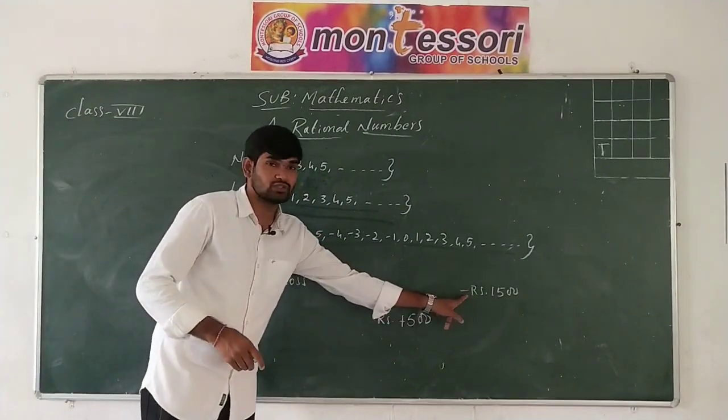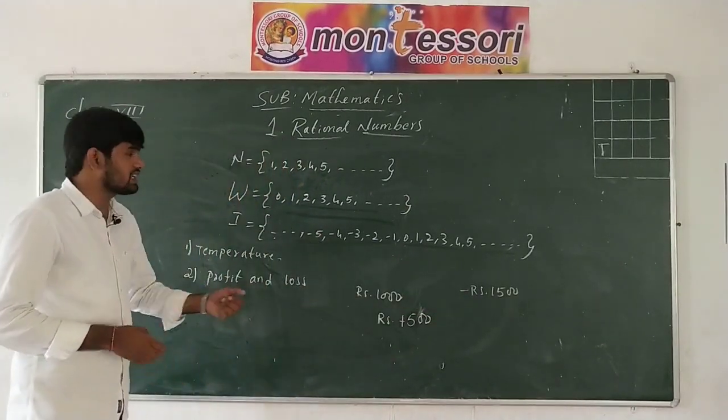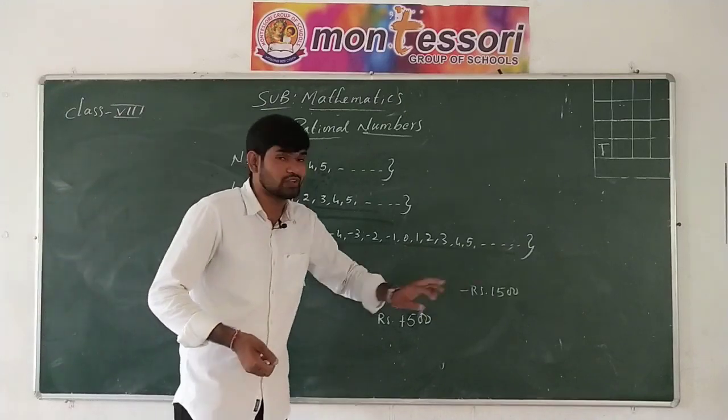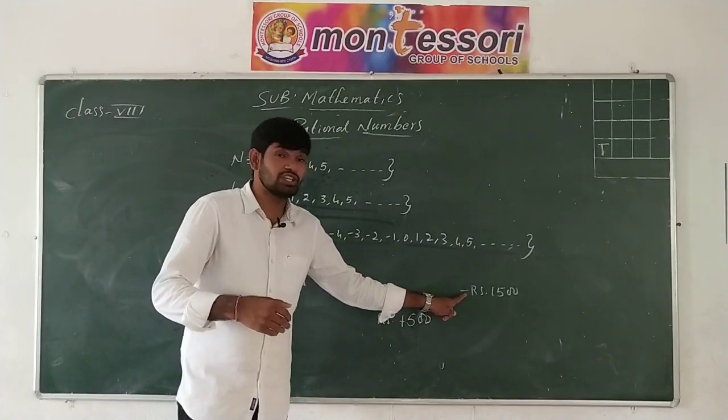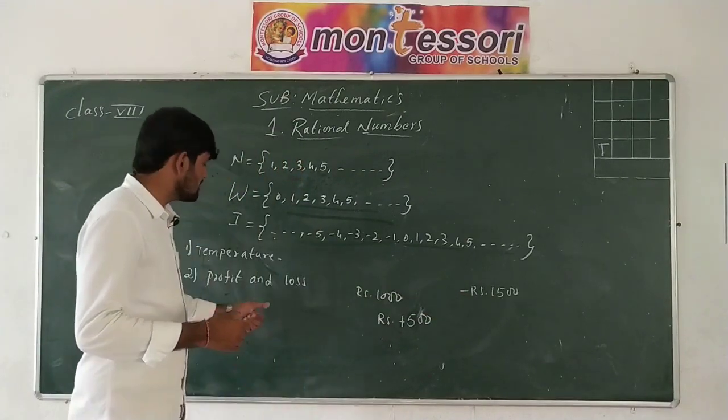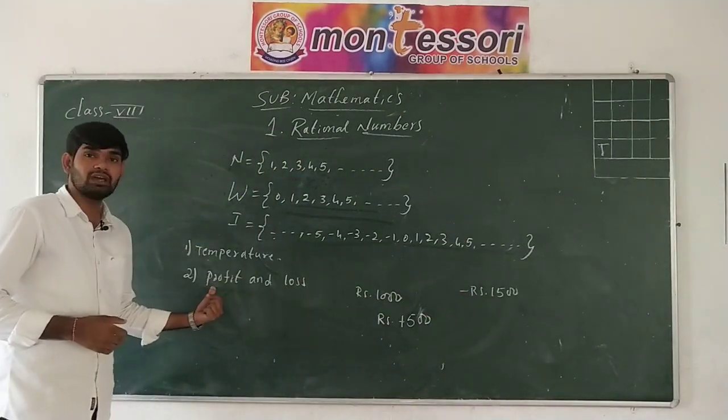Positive sign and negative sign are used to denote the profit and loss, but we don't have the denominations with negative signs, like the hundreds or 200s. We just use the negative sign to say about the loss and the plus sign to denote the profit.